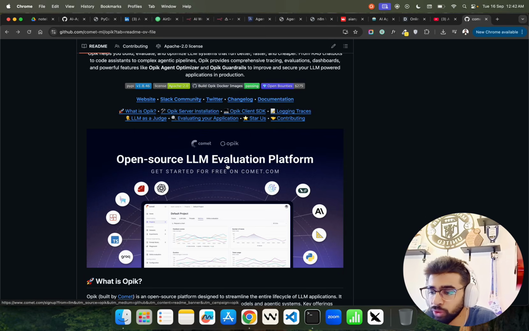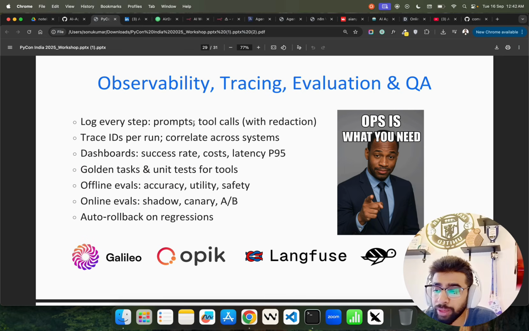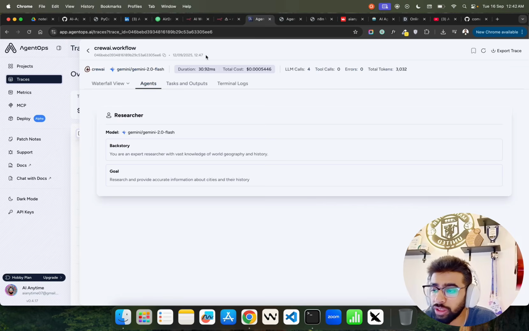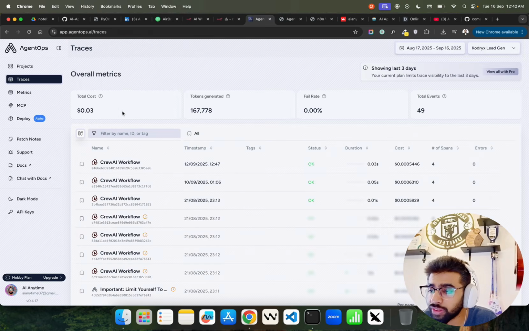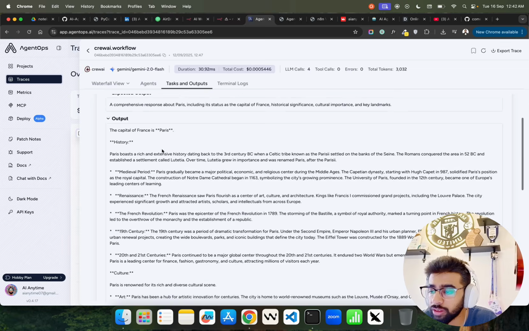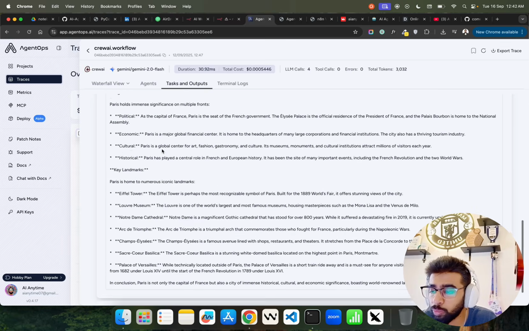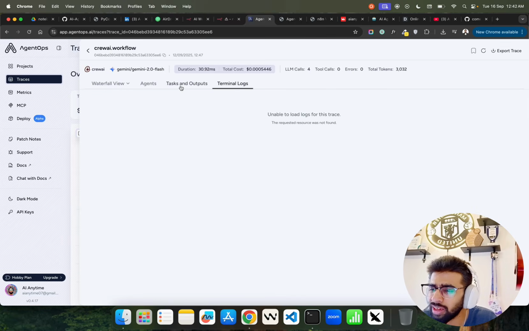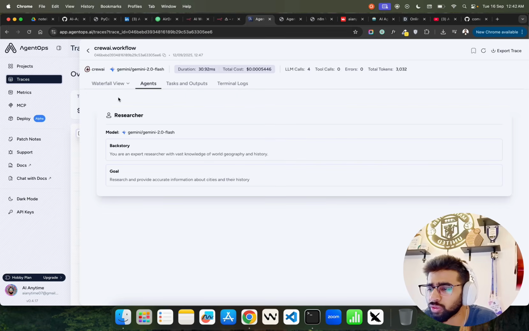You can see it's an open source LLM evaluation platform. So you're going to use that, log every step, prompts, tool calls with redaction of PHI, right? Trace IDs. You can see the trace IDs that I was showing you here. Everything has its own traces, a unique identification. All these are being logged here, so you can see how agents are thinking, how the outputs are being generated, the terminal logs, everything is logged. Right now it's not running, so it's not going to show the terminal log.